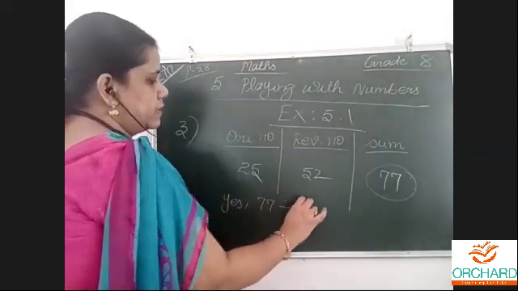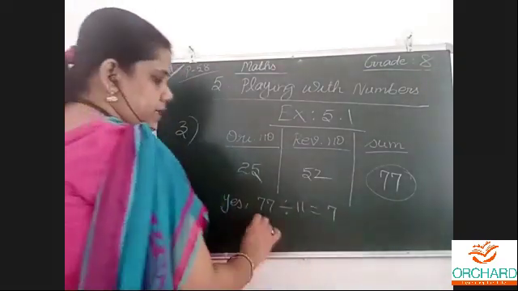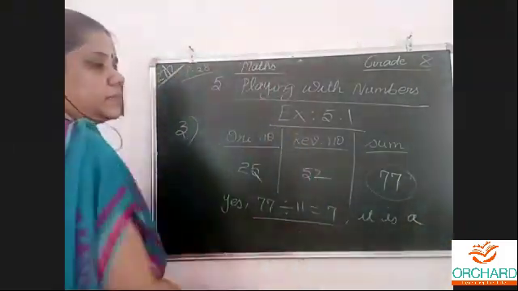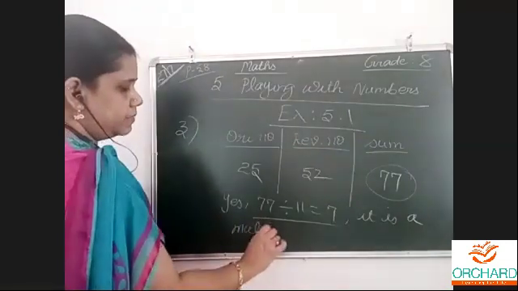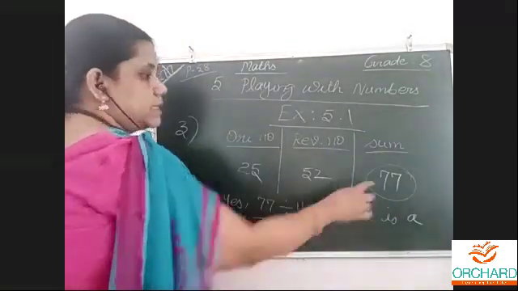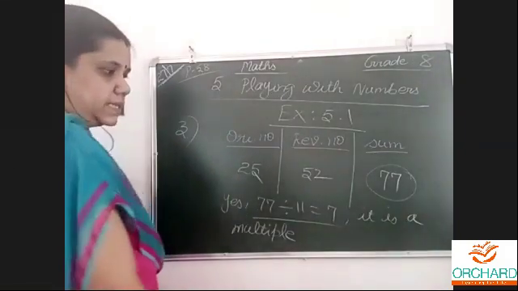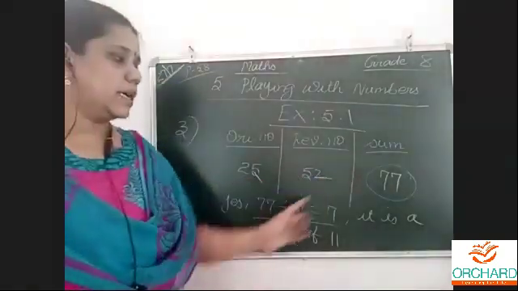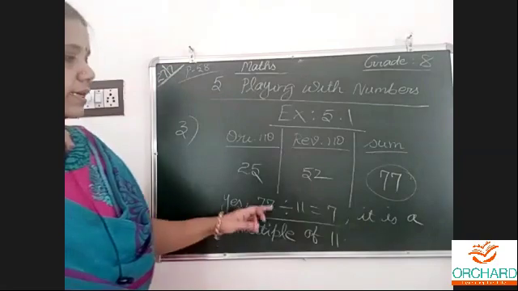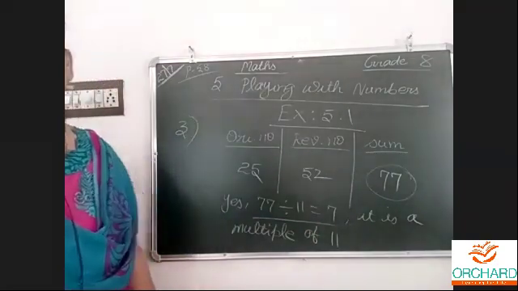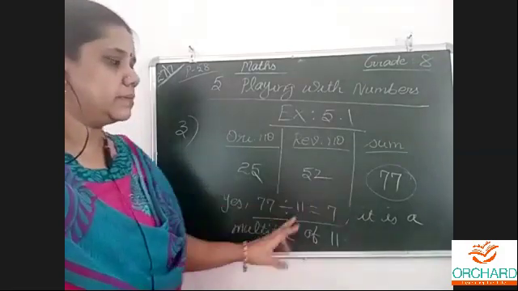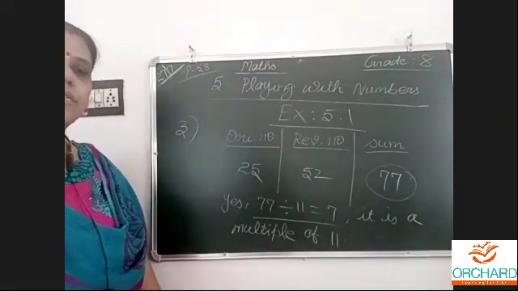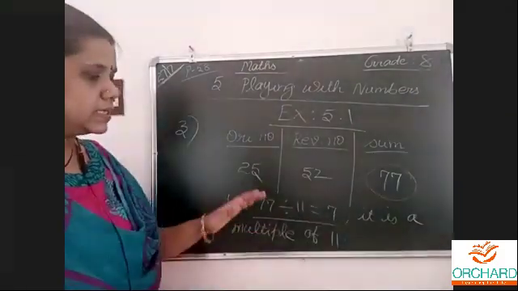77 divided by 11 is 7. 7 11s are 77. It is a multiple, which means it is totally divisible. It is a multiple means it is coming in the 11 table. This number will come in the 11 table. That is the meaning of a multiple of 11. Or you can write 7 11s are 77. All the same. You can write a division statement or a multiplication statement. I have given both. Since it is divided by 11 is 7, it is a multiple of 11 also.